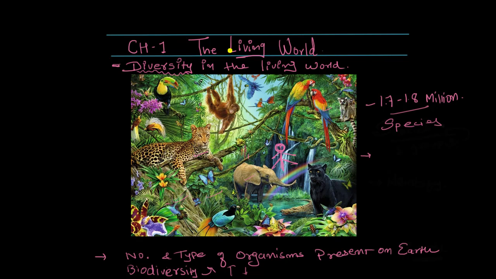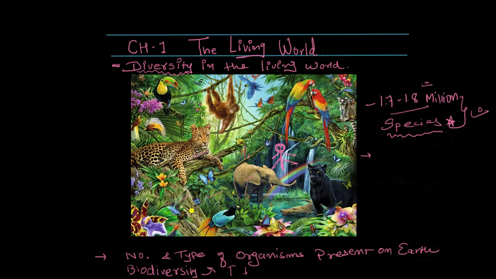But you can think of our Earth as this multi-cuisine restaurant because there is so much variety. And when I say so much, 1.7 to 1.8 million different kinds of species are here. And not only that, this is the thing only we know. We have done this research and this much is only what we know now. There is another world, you can say, of other species which are still unknown to us. So these are only the known species.